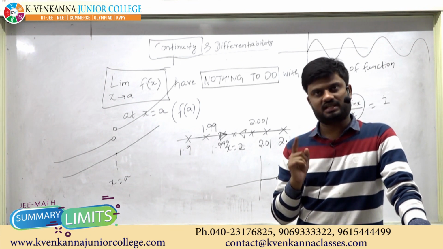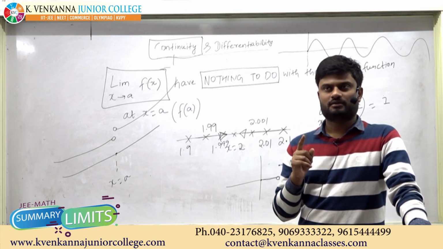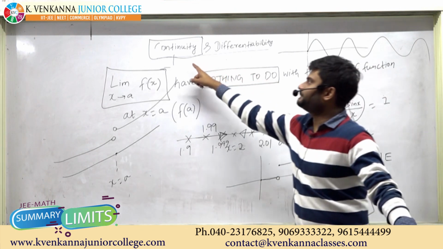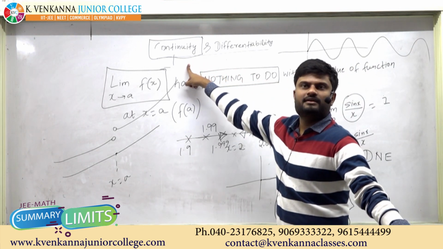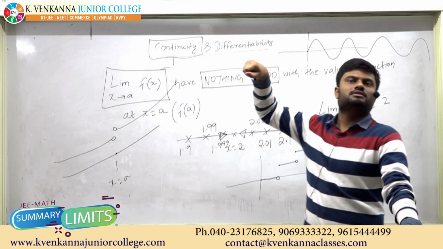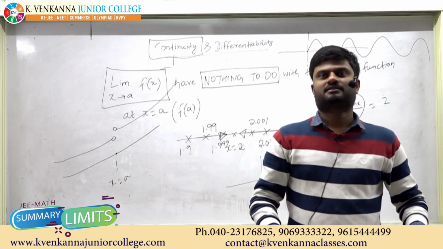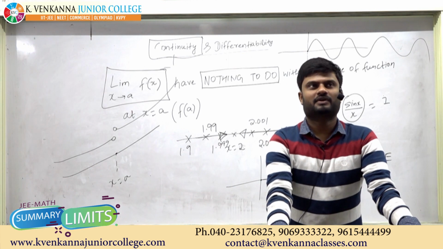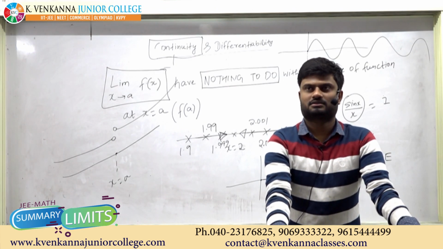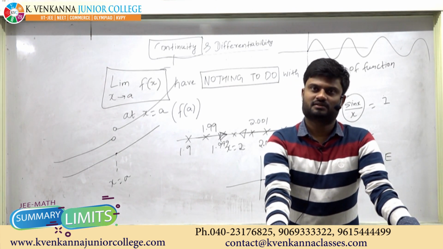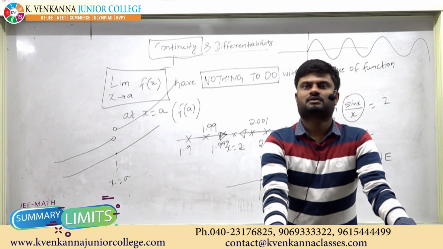So we will also see how to check for continuity when we cannot draw the graph of a function.